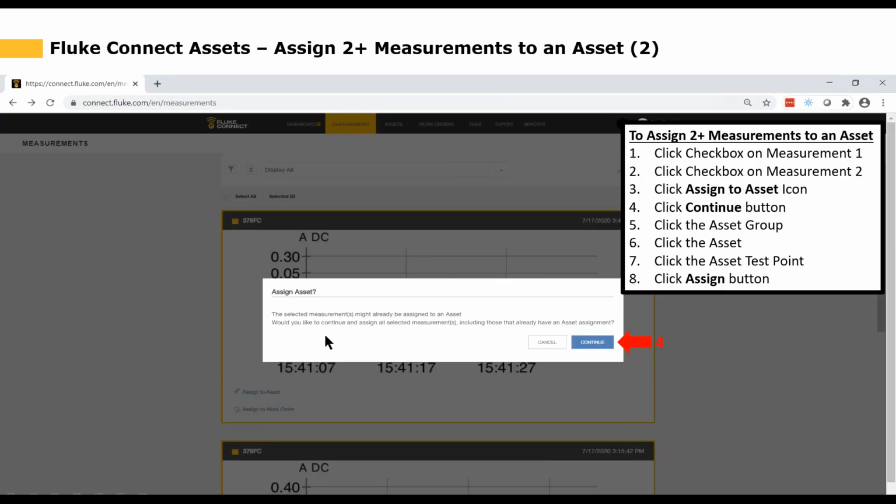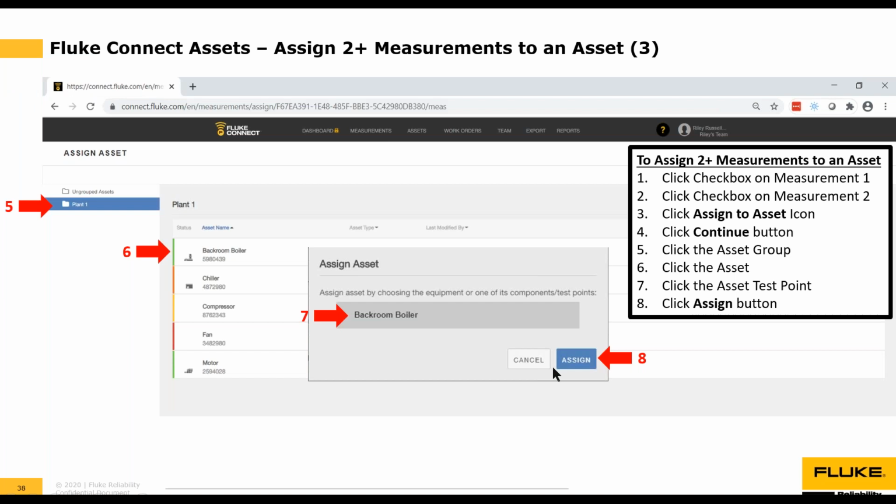And guess what? You get this little message. It's just a warning message that says the selected measurements might already be assigned to an asset. So the 2 measurements I selected, you can tell that they aren't assigned to an asset, but if they were, this is just a warning that's saying, hey, you're going to break the link between the measurements that you've selected if they're already assigned to an asset, and you're going to reassign them to a new asset. So do you want to continue? Now in my case, I know I do. So I click the little blue continue button.